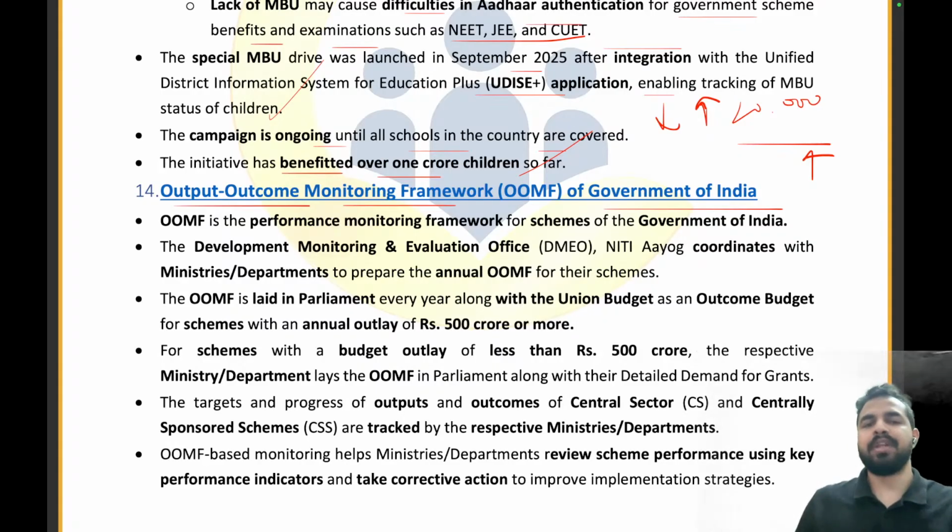That's why, my dear friends, the Output Outcome Monitoring Framework of the Government of India was released, as a performance monitoring framework for the schemes. The Development Monitoring and Evaluation Office of NITI Aayog coordinates with the ministries and departments to prepare the annual OOMF for their schemes. The annual OOMF, that is the Output Outcome Monitoring Framework, is laid in Parliament every year along with the Union Budget as an outcome budget for the schemes with an outlay of rupees 500 crore or more.